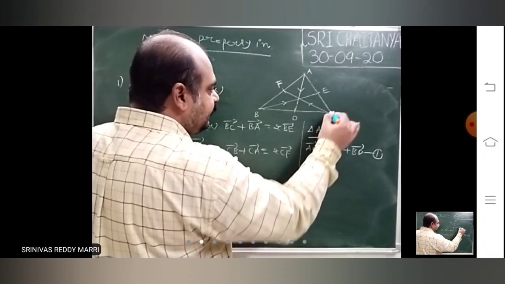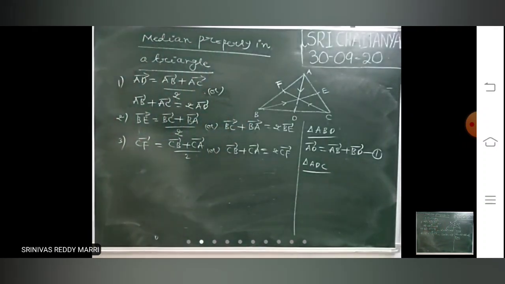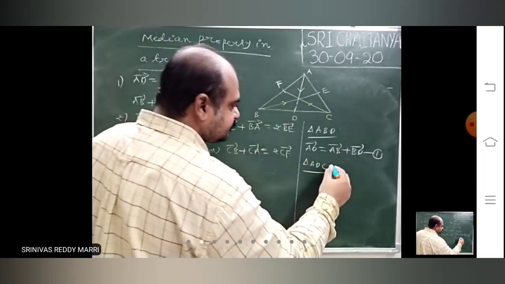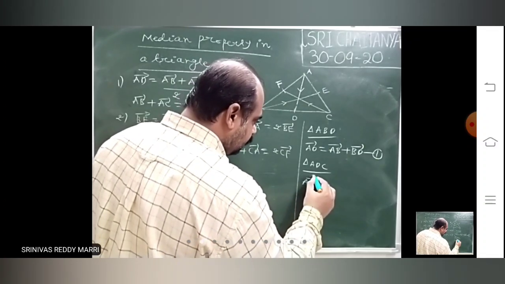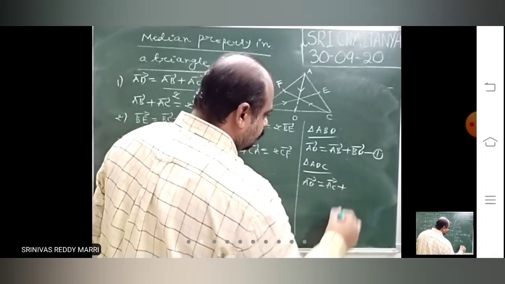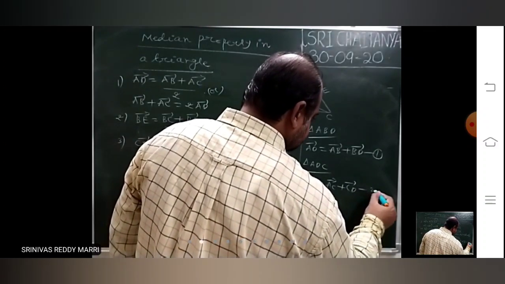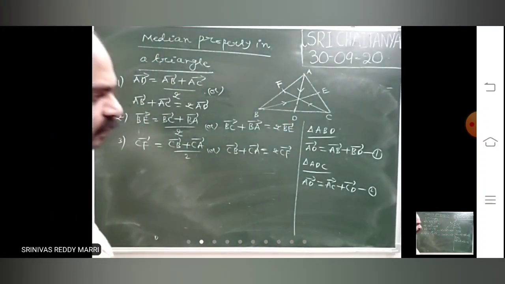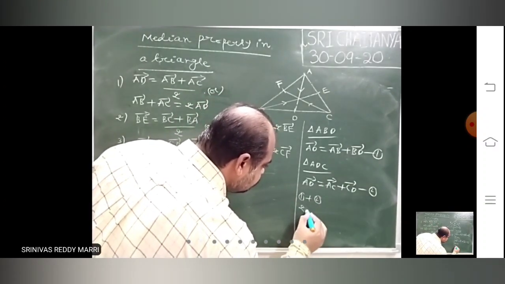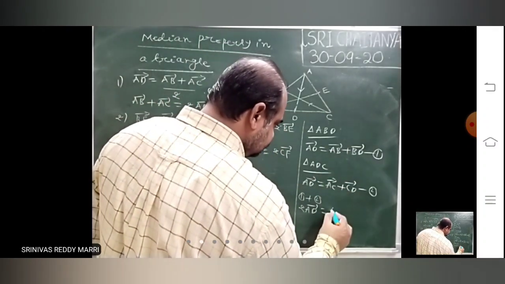Next, take the triangle ADC. Another triangle is the triangle ADC. In that, AD bar is nothing but AC bar plus CD bar. The same vector, AC bar plus CD bar. Let us say this is 2. Now I am doing 1 plus 2. 1 plus 2 is nothing but 2 AD bar equals, add this and this,